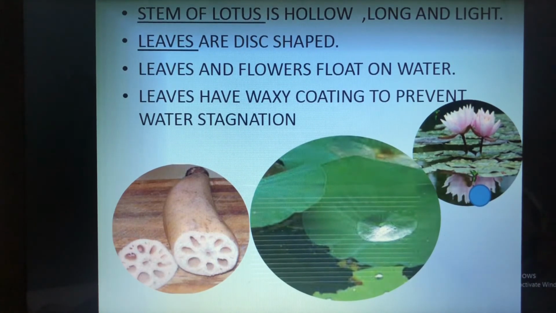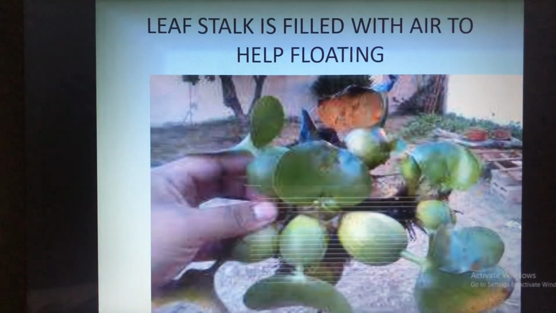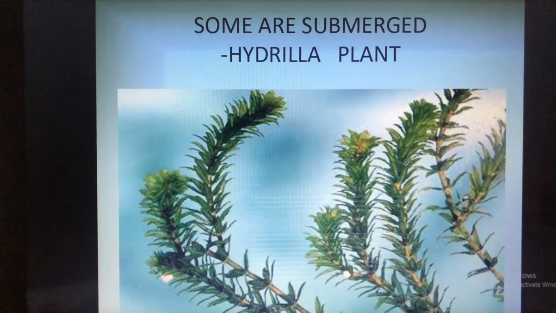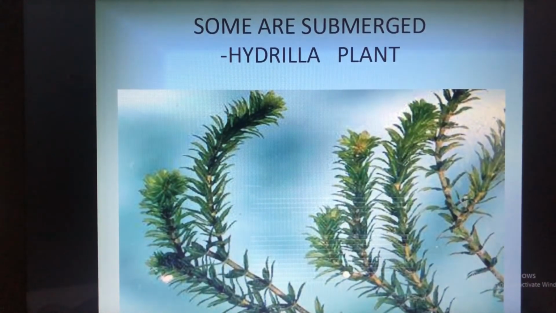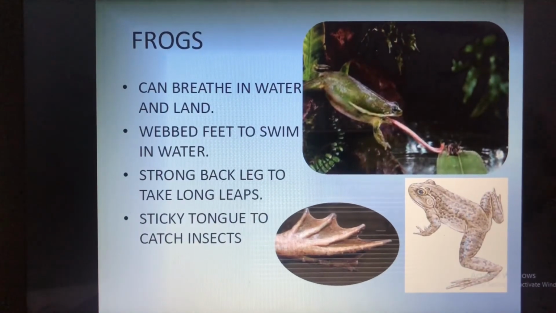So this is about the lotus. Now here the leaf stalk is filled with air to help them float. I told you some are submerged inside, means inside the water. So this is a hydrilla plant, which is completely in the water. Now let us study about the animal which lives in the ponds as well as on the land.